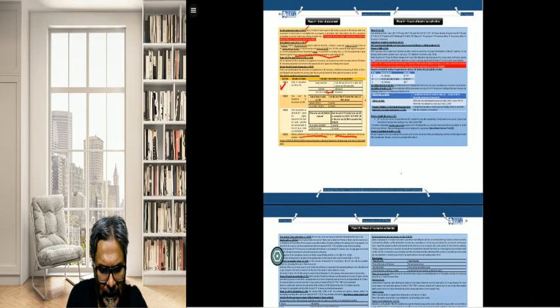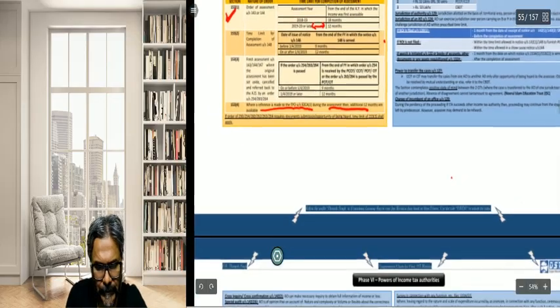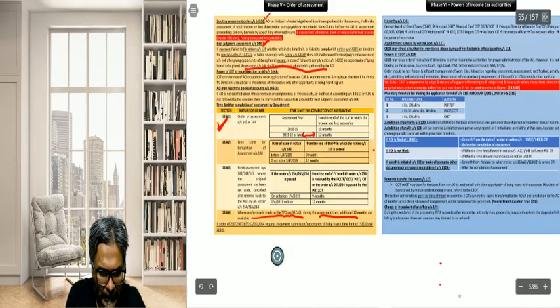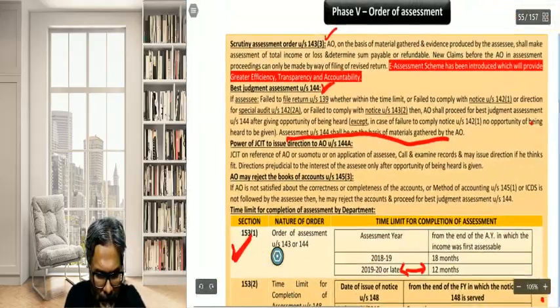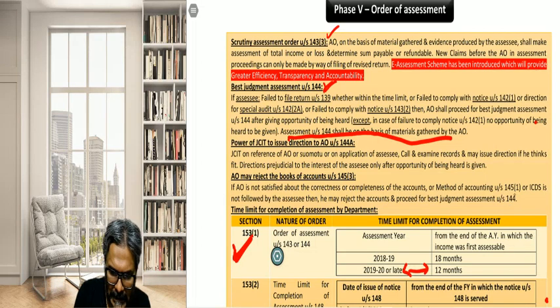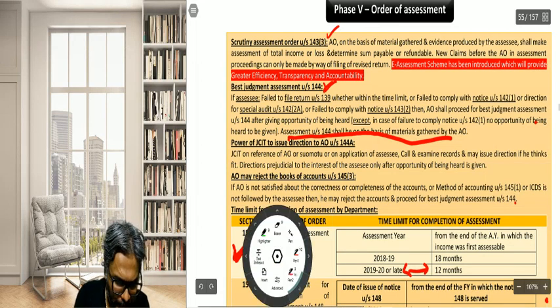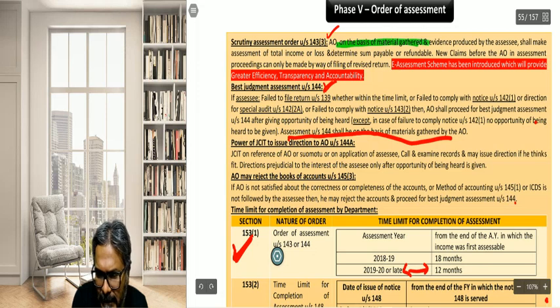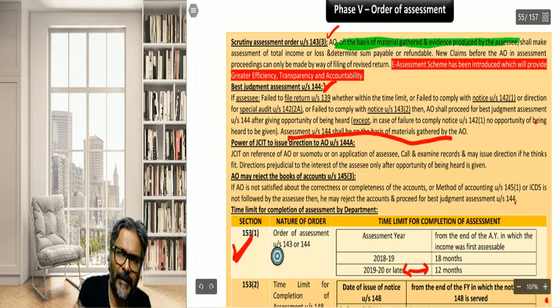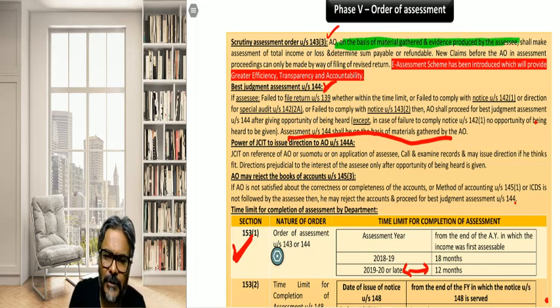Now students, just pay attention to one important point. Here, if you see one very important paragraph, I'll just highlight that particular paragraph for all of you. The AO, on the basis of the material gathered and evidence produced by the SSC, is passing the order under 143 scrutiny assessment.